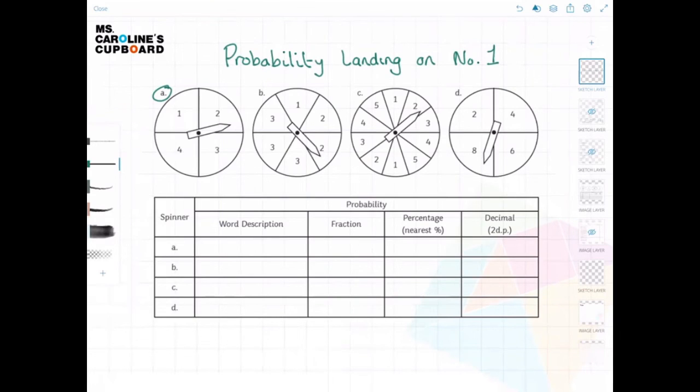So girls, you can either print these off if you'd like to, or you can do it on a computer. Or if you don't want either of those things, you can just draw the grid on a piece of paper, take a photo of it, and send it over to your teacher. Remember, if you have any questions, please watch this video again. Watch the video again from yesterday, and if not, ask your teacher.